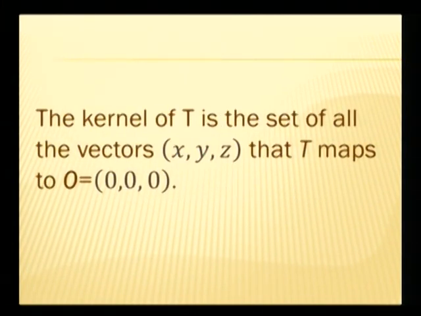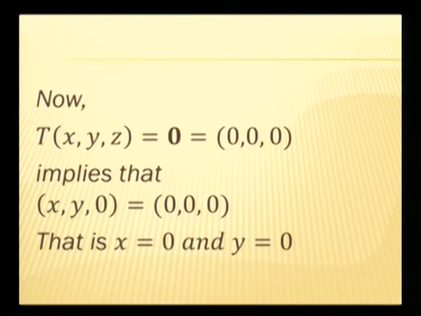Okay, the kernel of this linear transformation T is the set of all vectors (x, y, z) that will be mapped to the 0 vector. Now if we again visualize, we can understand clearly that all the vectors on the z-axis, if they are dropped or projected vertically, will be transformed to the 0 vector.